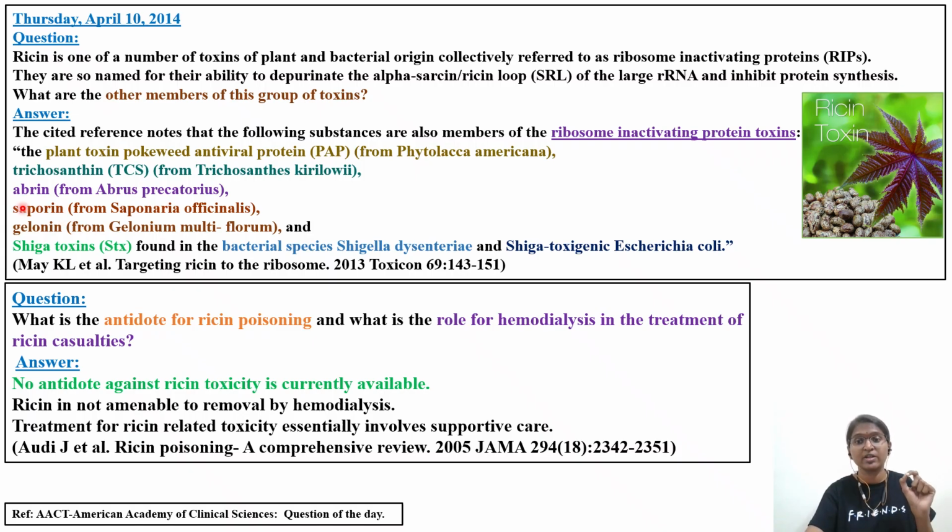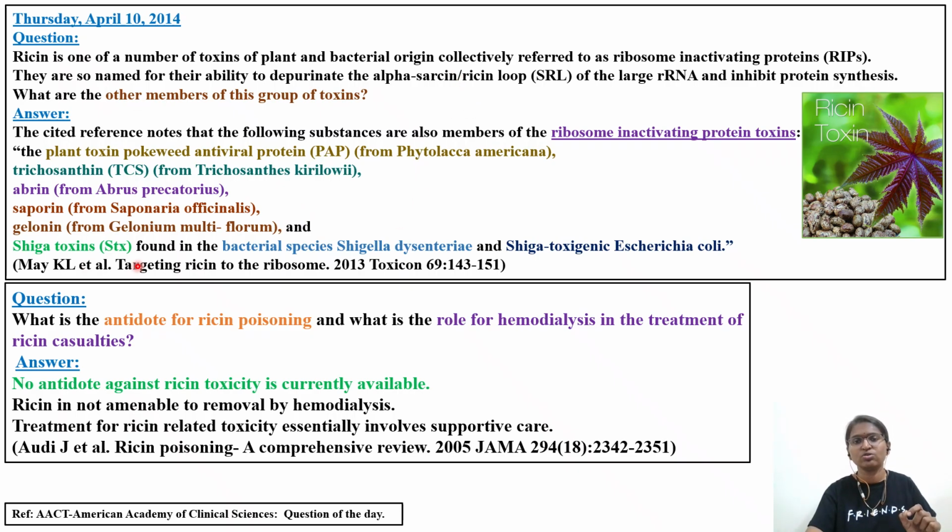So many questions on abrin also you'll get in the exam. Then saporin from Saponaria officinalis, gelonin from Gelonium multiflorum, and Shiga toxins found in the bacterial species Shigella dysenteriae and Shiga toxigenic Escherichia coli. So these are the various plant sources as well as one example with respect to bacteria.